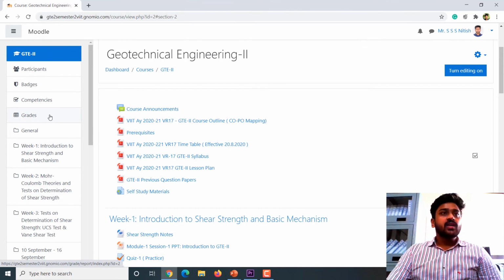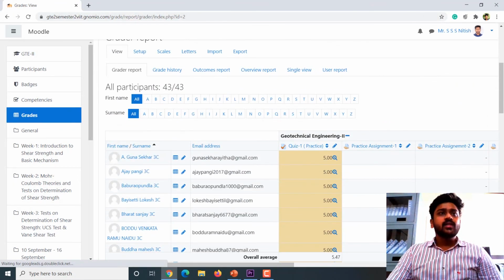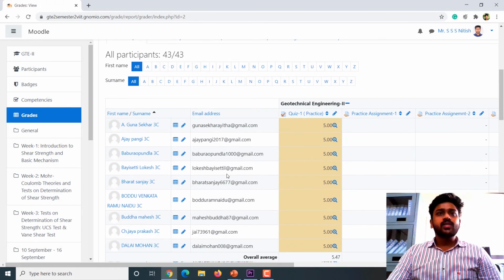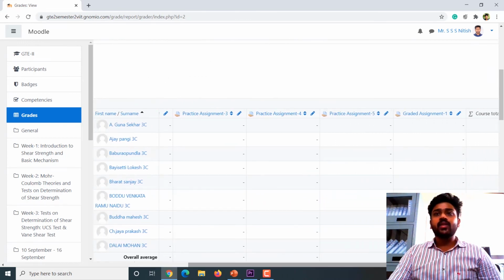I'm left with the last one, that is grading. So regarding grading, here there is an option, grading. So simply in that, since I've given a practice quiz, those who have attempted have clearly got their 5 marks. And since for the practice assignment there are no marks, I have not assigned any, and in the graded assignment, which is out of 20 marks, only a few of them have submitted.